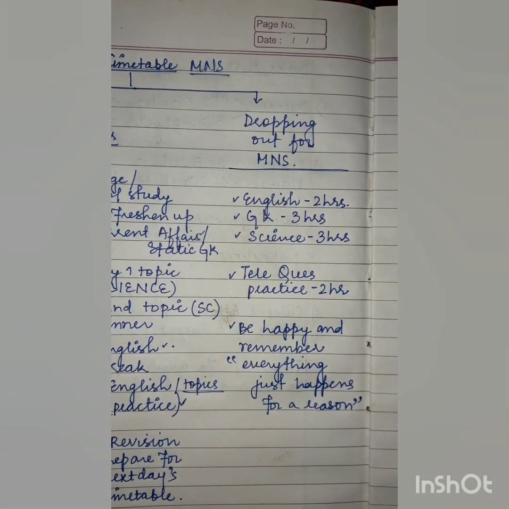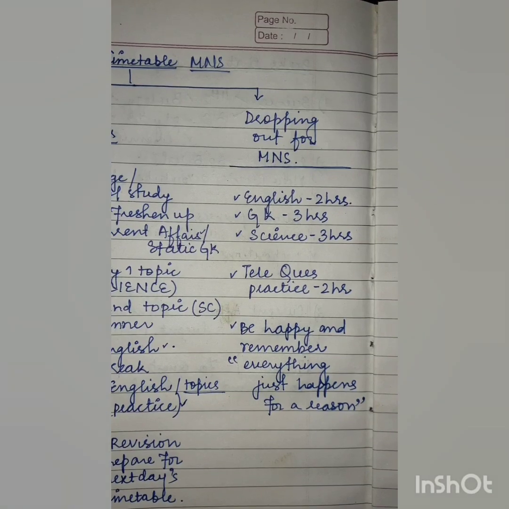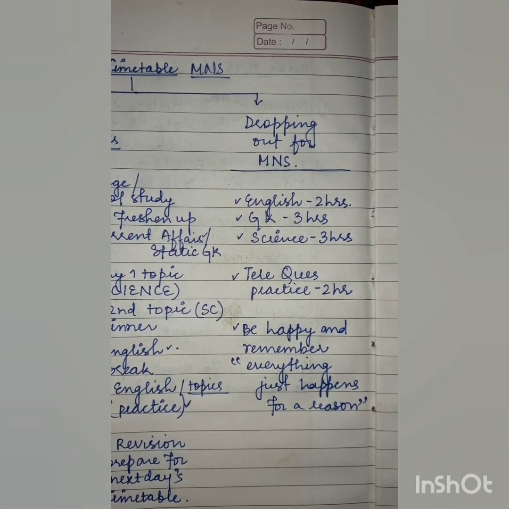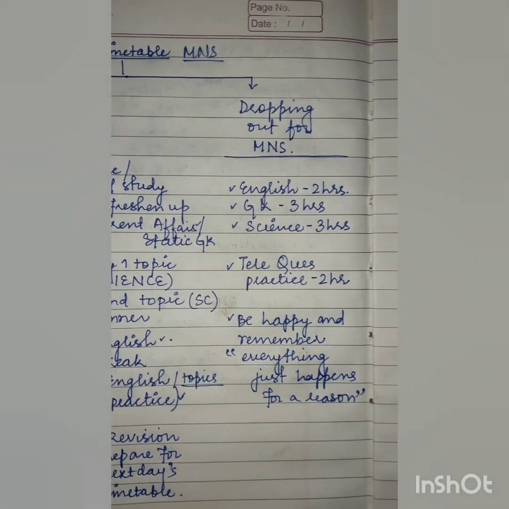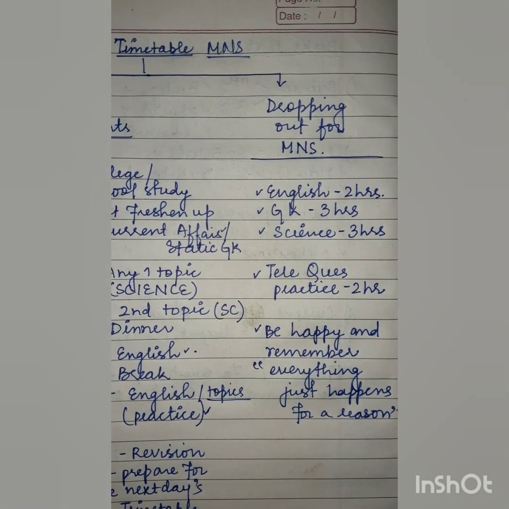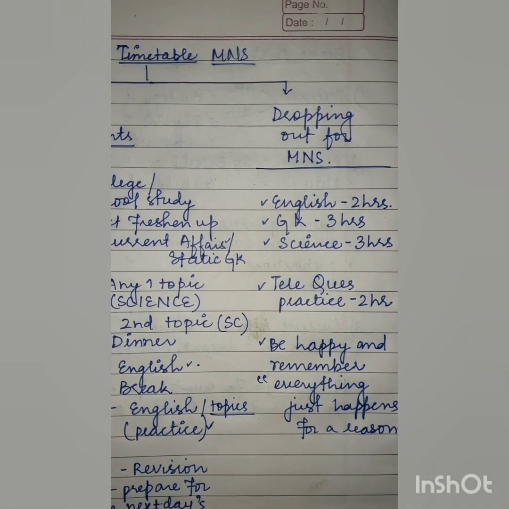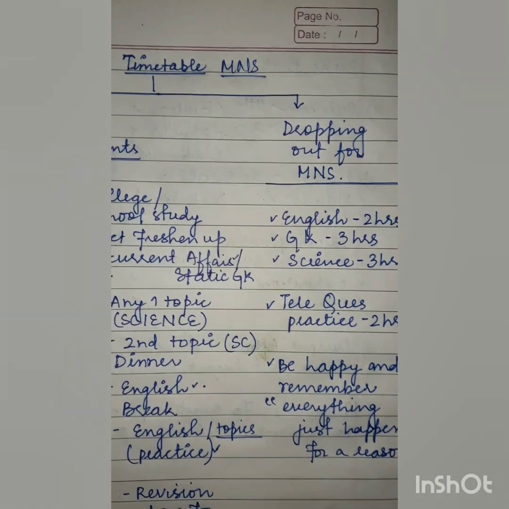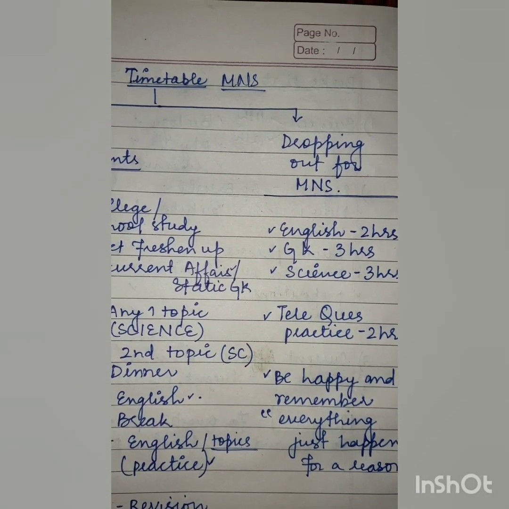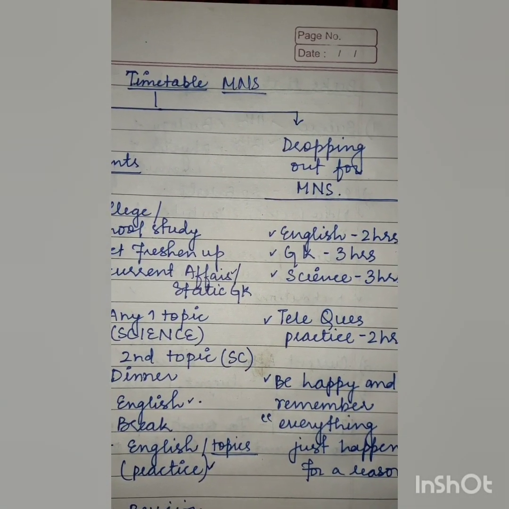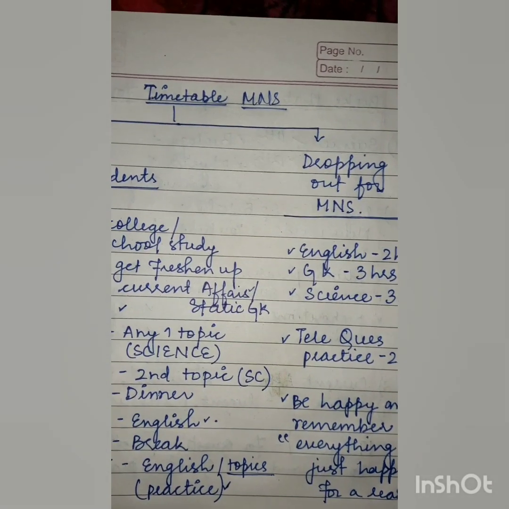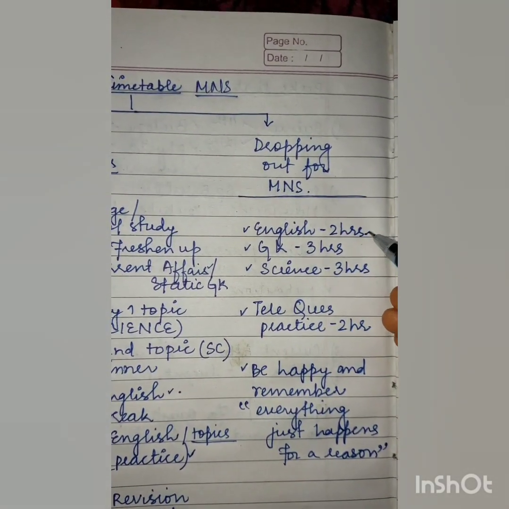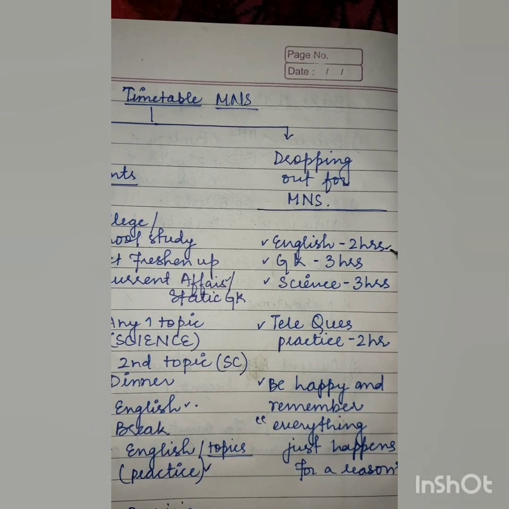Coming to the timetable for those who are dropping for MNS specifically. I'm not suggesting any fixed timetable for those, but I would suggest as in the previous year. In the previous year, I dropped for MNS and also qualified with great marks. So I would suggest that give 2 hours for English practicing as well as concept building.